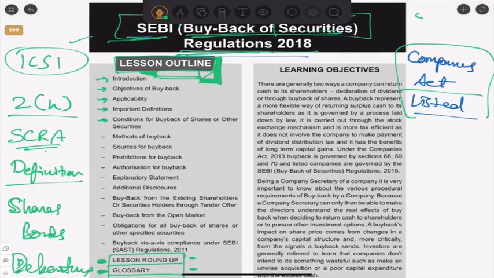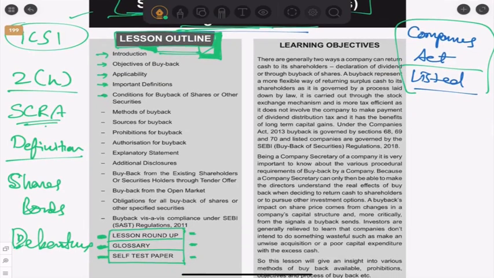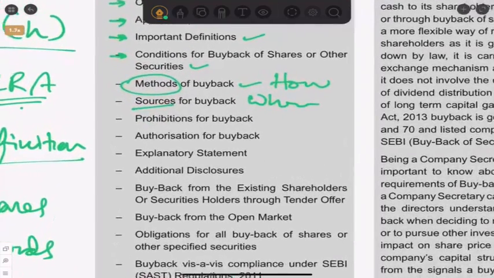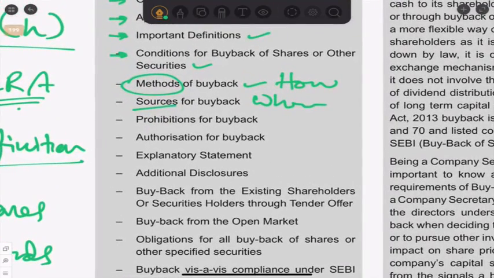So here, what all do we study: why we should do buyback, applicability, definitions, conditions, methods, how do we do the buyback, correct? Sources: from where do we get the money to do the buyback? Prohibition for buyback: when we cannot do the buyback. Authorization: where do we get the authority or permission for buyback.